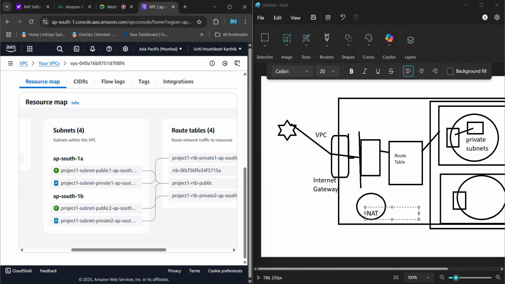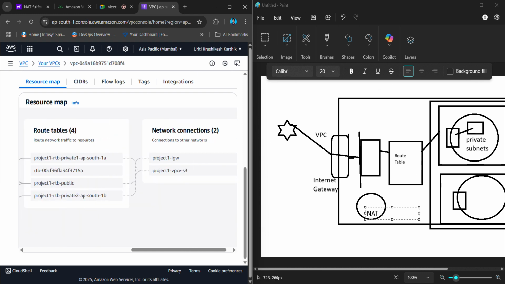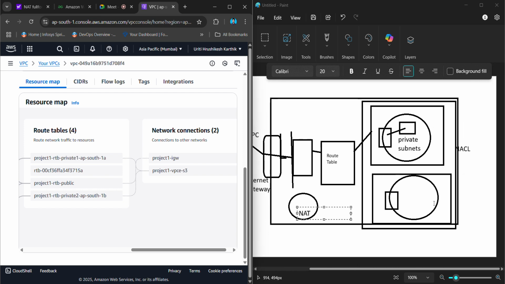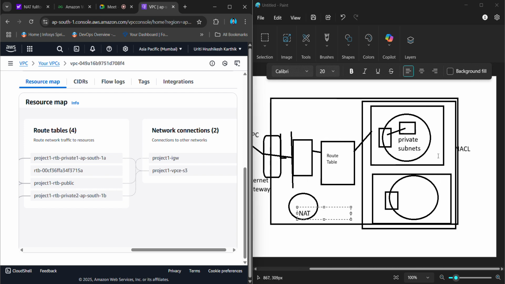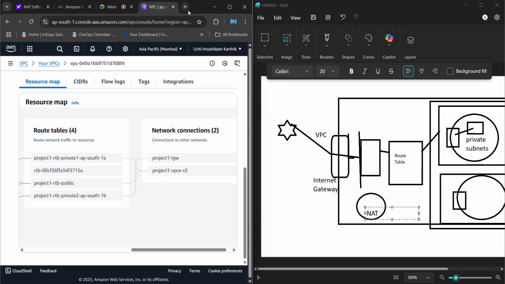I got private subnets, I got a public subnet here. Then I got a route table, I got an internet gateway. The load balancer is optional for now and NAT is also optional. Let's discuss when we start doing a project. We got everything I guess except an EC2 instance. Now that's a pretty straightforward process.